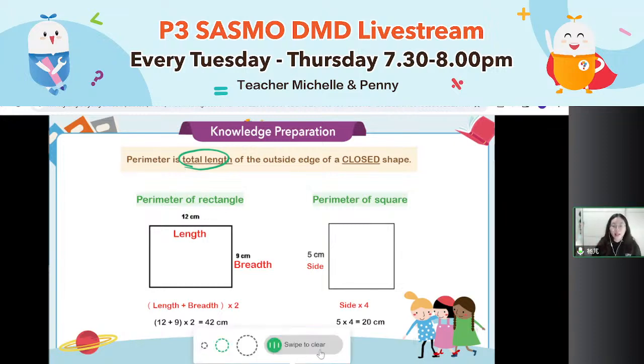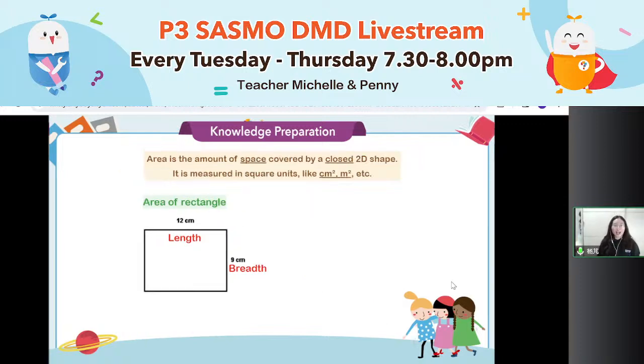All right, and the area is a very different thing from the perimeter. Area helps us to know how big the shape is. For example, the rectangle comes back again. The same rectangle, but this time I want to know the area, the amount of space this shape covers. Can you tell me the area of the rectangle?